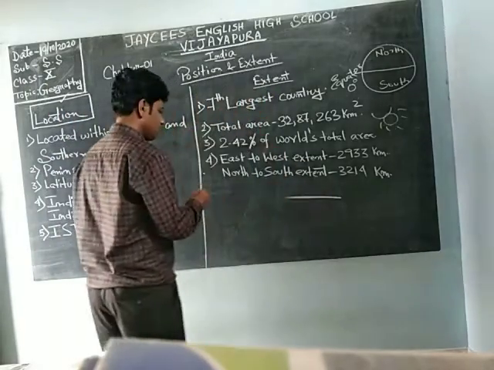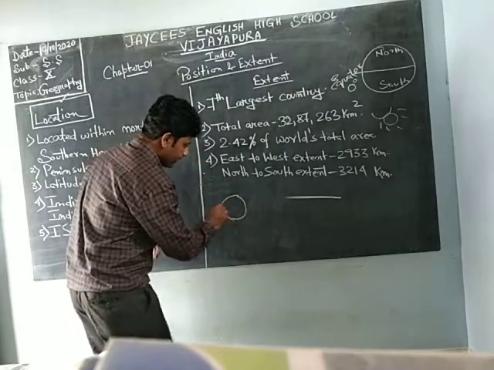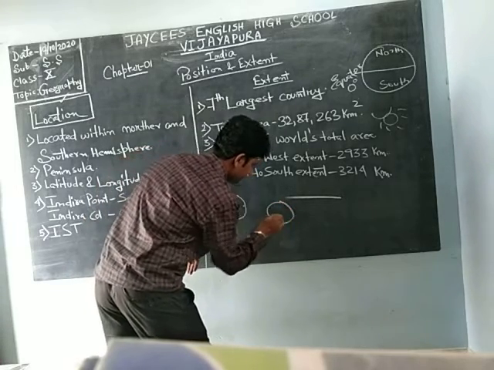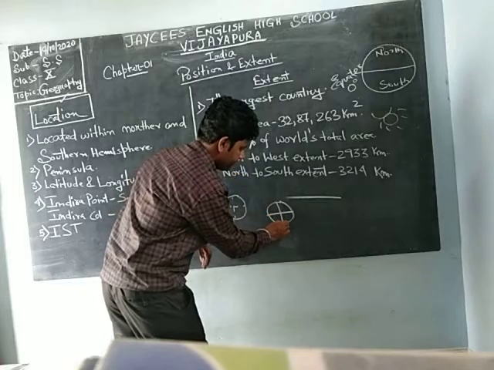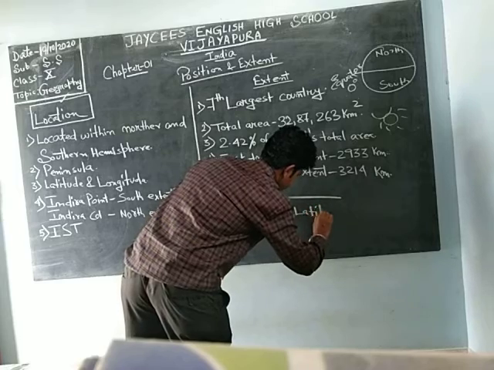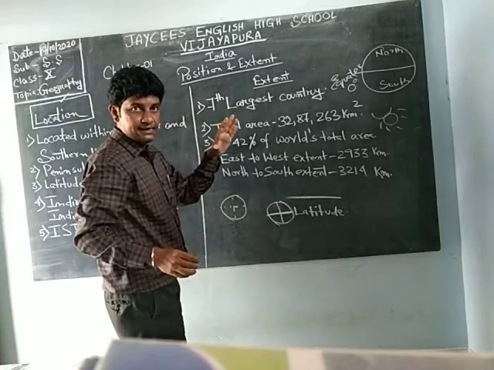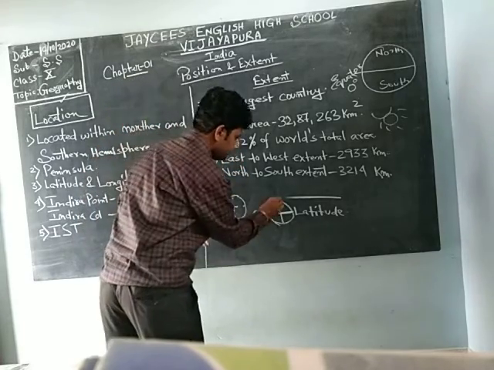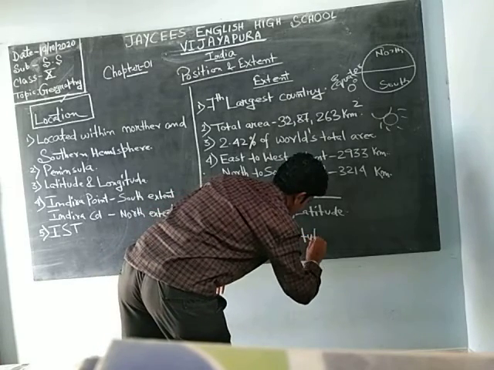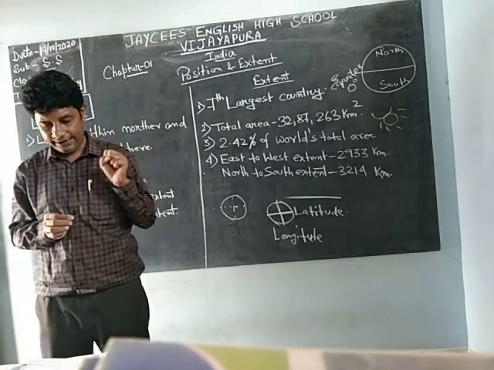See, if this is a country, when we divide it like this, it is known as latitude, and when we are dividing a country this way, then it is longitude. So here what they are telling, see, this is very critical.